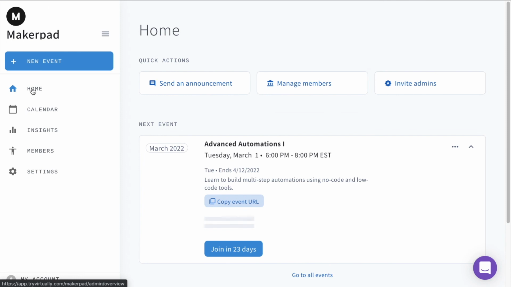Awesome. Everything looks good. Congrats on creating your first cohort-based events in Virtually and supercharging them with a few time-saving automations. We can't wait to see what you build next.